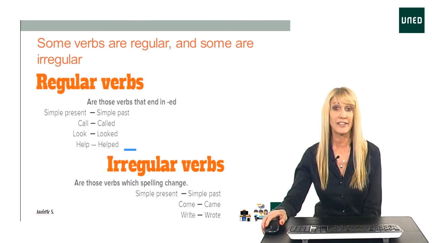We also have irregular verbs in English, as most languages do. When we change the verb to the past tense, then it's not quite as easy. You can't just add ed. The word changes somewhere in the middle usually. So for example, the verb come becomes came in the past. We change the O to an A and we don't add ed. Or write becomes wrote. You need to memorize which verbs are regular and which verbs are irregular.